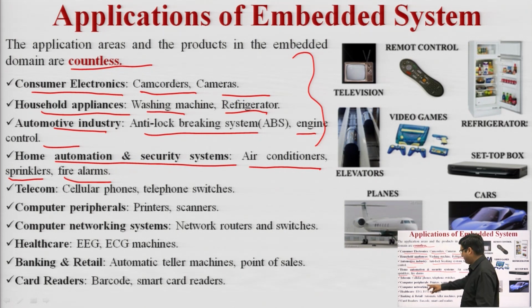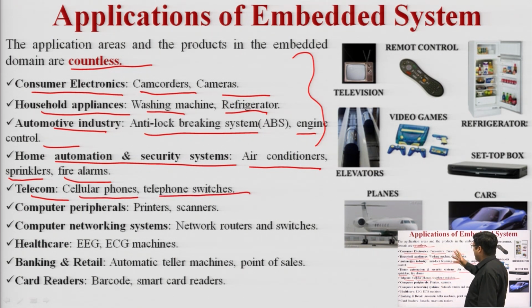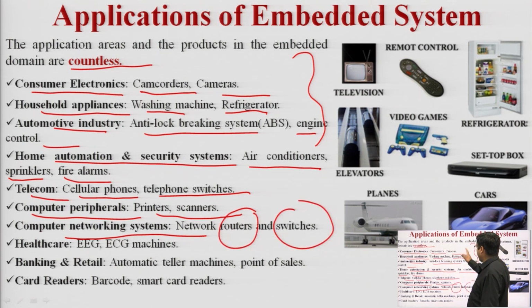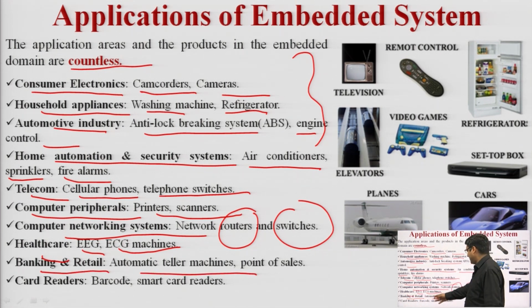Telecom sector, we can use embedded systems, for example cellular phones and telephone switches. Computer peripherals like printers, scanners and the mouse use embedded systems. For computer networking, gateways, routers and switches all use embedded systems. In the healthcare sector, EEG and ECG machines use embedded systems. In banking and retail, we use automated teller machines, point of sale devices, card readers, barcode readers and smart card readers.